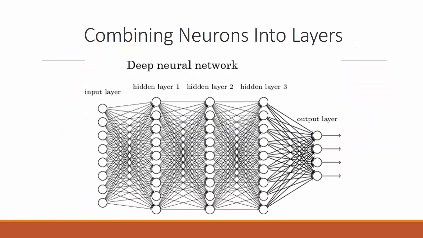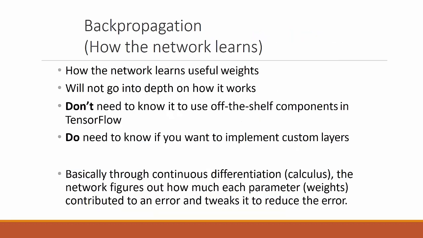Now, if we combine these layers, we get a deep neural network in which the output of the first layer is the input to the first hidden layer, and the output of the first hidden layer is the input of the second hidden layer. Similarly, it goes on till we get the final output. This is a deep neural network.